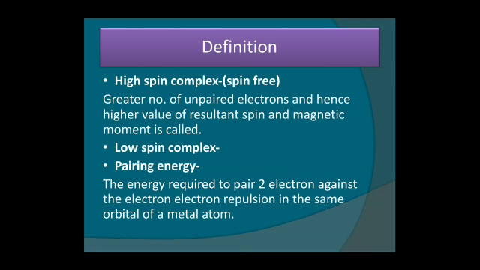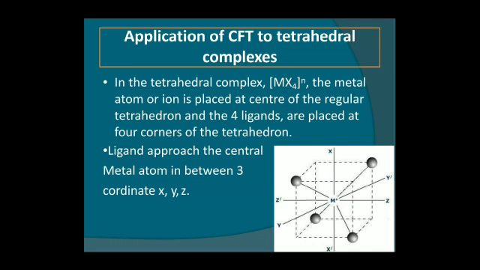High spin complexes are spin free, with a greater number of unpaired electrons and hence a higher value of resultant spin and magnetic moment. In a low spin complex, there is a pairing energy: the energy required to pair two electrons against the electron-electron repulsion in the same orbital of the metal atom.